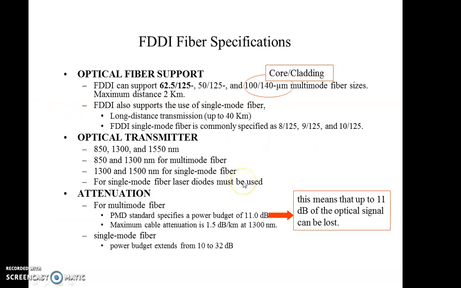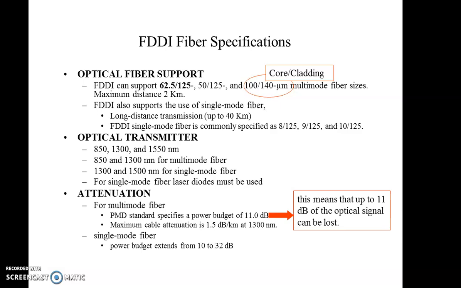Here we are having the 1 byte preamble. Start delimiter is of 1 byte, frame control is of 1 byte, then destination address may be of 2 to 6 byte, source address may be of 2 to 6 byte, payload may be varying, and checksum is of 4 byte, and end delimiter is of 1 byte. So this will give us the particular format of the frame which is used in the FDDI.